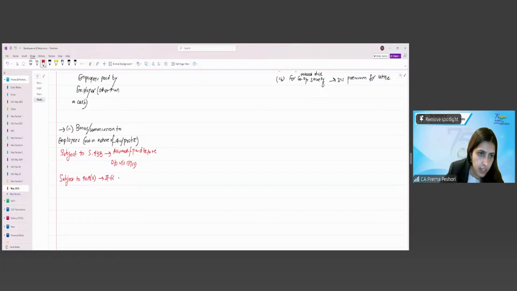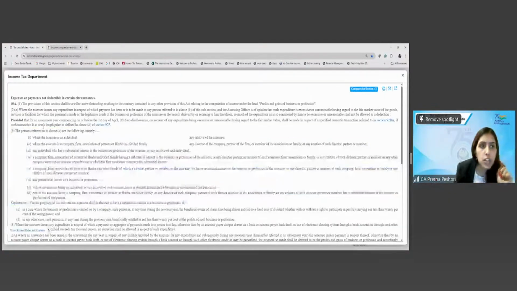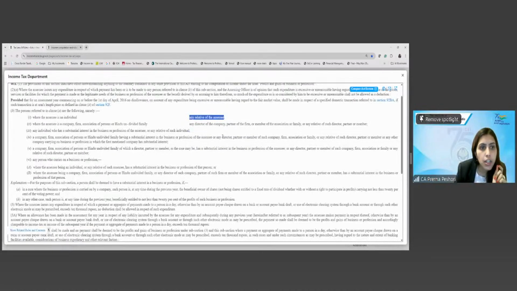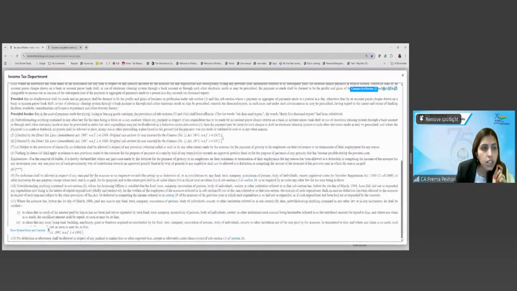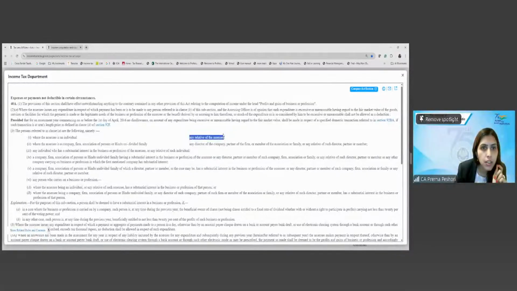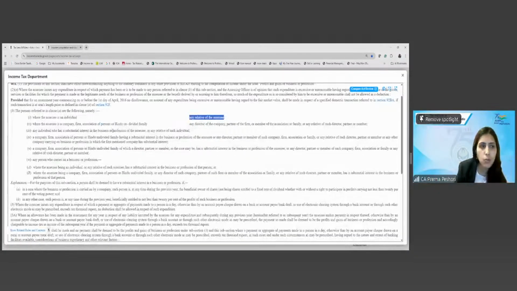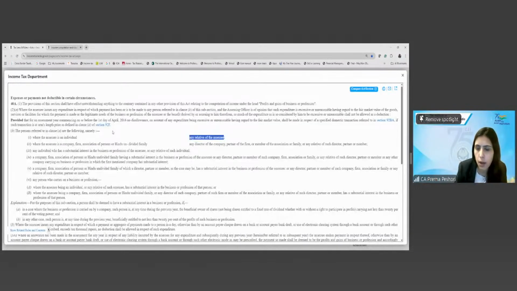If employee is a related party. So what are the related parties here given? Where the assessee is an individual, any relative of the assessee. Are we getting it? Now relative here is defined over here. Relative basically means any person who is spouse, parents, whatever, those are the relatives which are there.